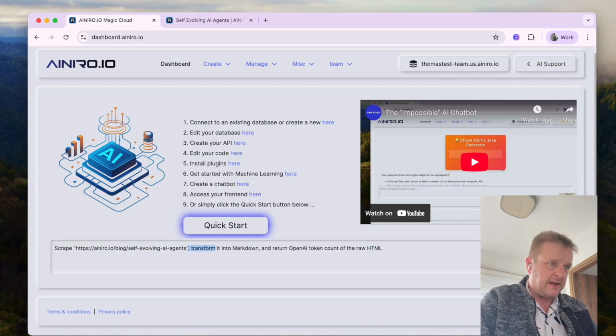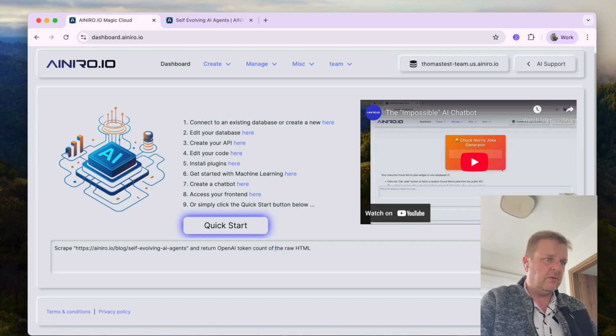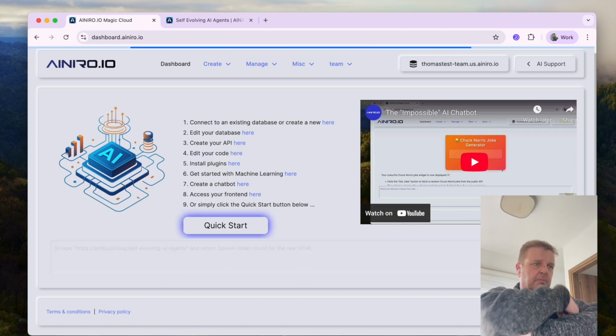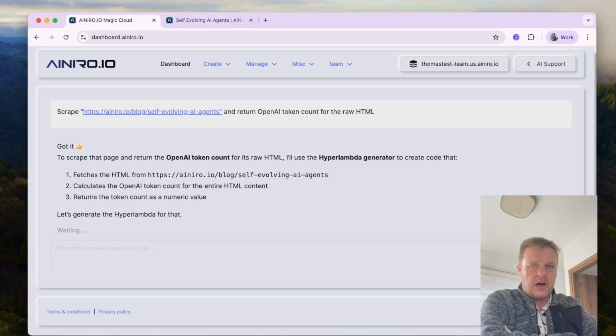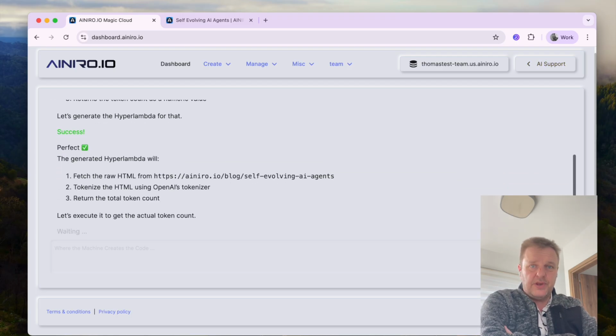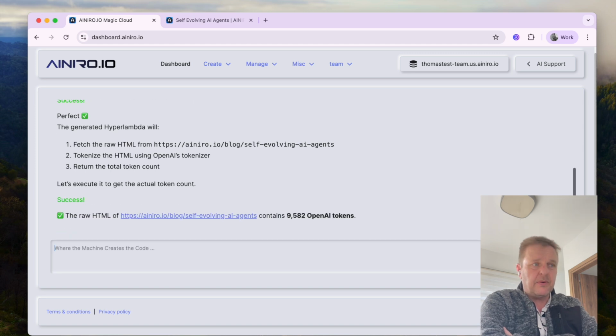And return OpenAI API token count for the raw HTML. Now, of course, this is using a Hyperlambda generator that downloads the entirety of the thing and counts the OpenAI tokens. 9,582 tokens.